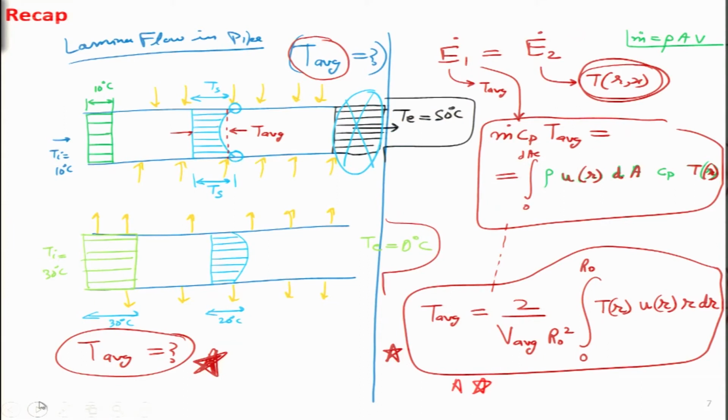and we tried to do a similar thing for the average temperature. Because in this case we are heating the pipe, the fluid very close to the pipe, shown with this blue circle, will attain a temperature very close to Ts, but the fluid in the middle will remain at a slightly lower temperature. So we would have a non-uniform temperature profile, but is there a way we can represent it with an average temperature? That expression we have figured out over here by simply doing the energy balance for both the cases.